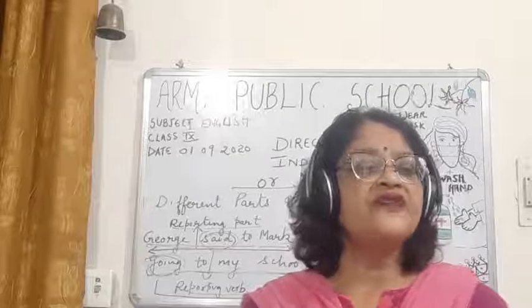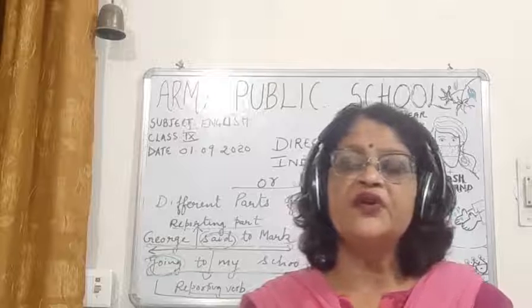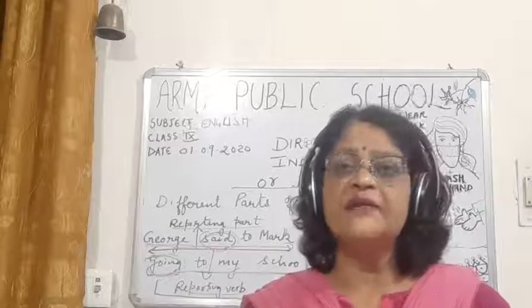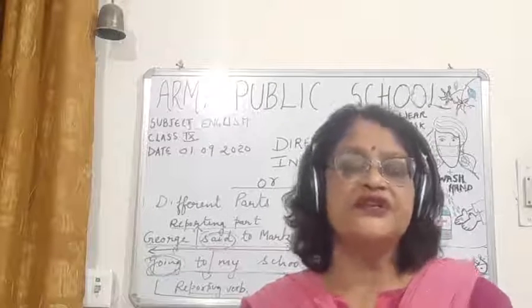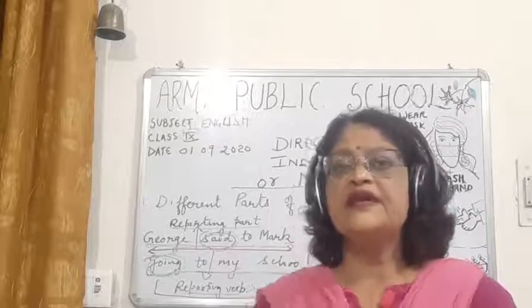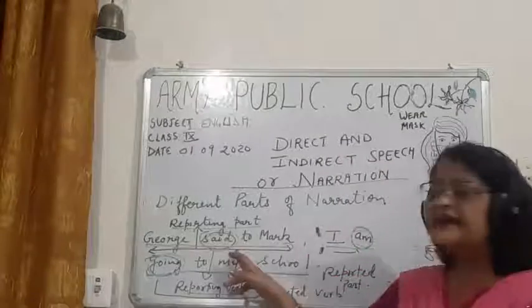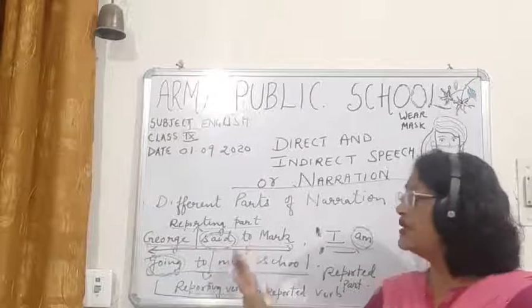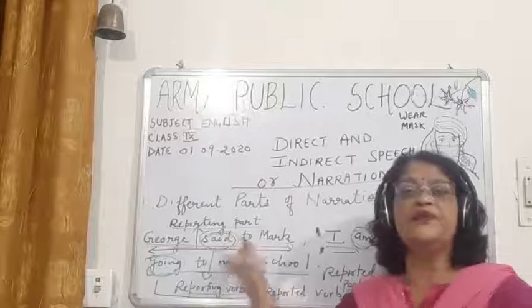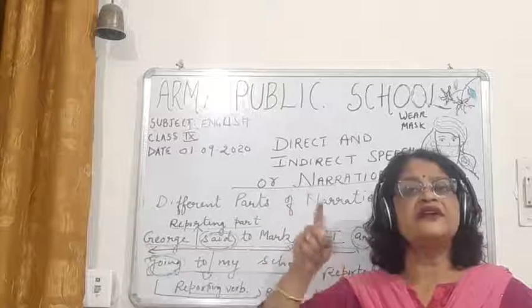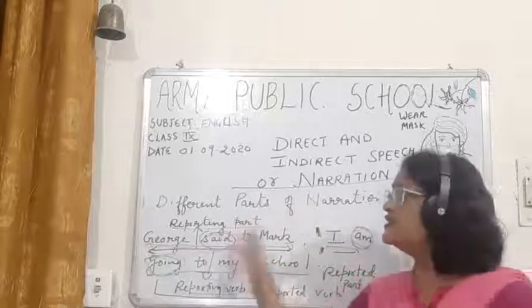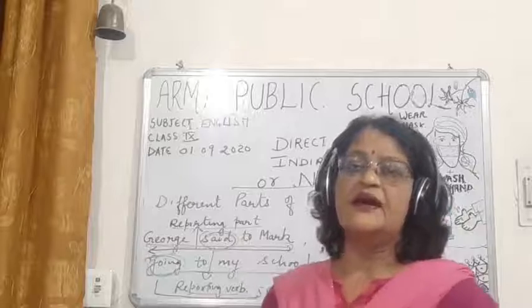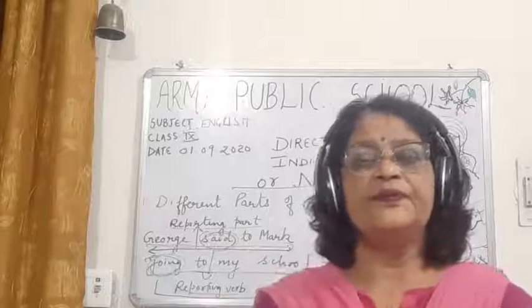We have to see whether the reporting verb is in the present tense, the past tense, or the future tense. Here you can see that the reporting verb is in the past tense. According to this reporting verb, when we change from direct to indirect speech, the changes will take place. How? I will be telling you.